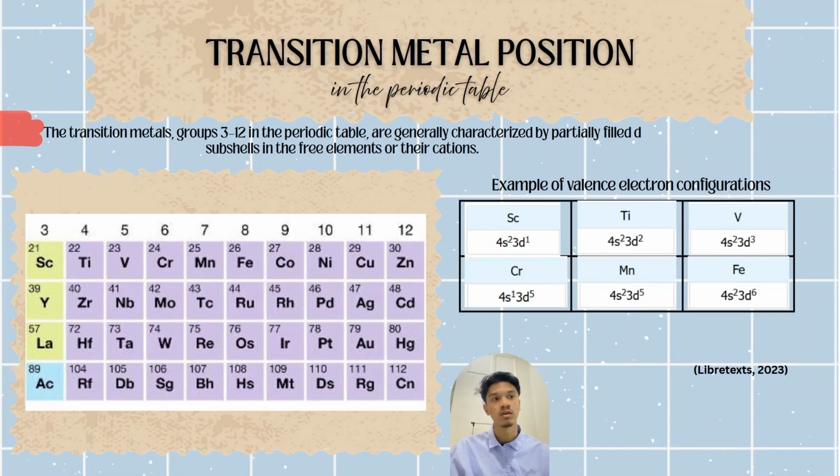For example, the valence electron configuration for scandium is 4s2 3d1, titanium 4s2 3d2, and so on, increasing with the increase of groups.